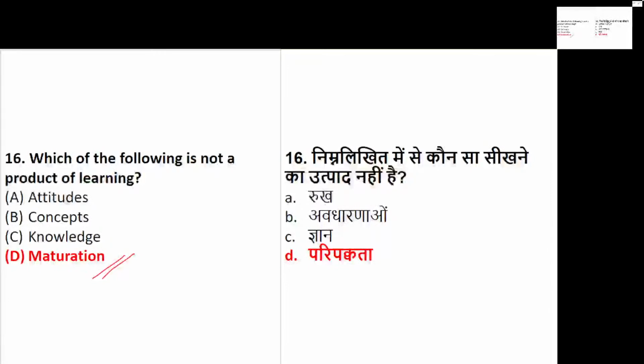Maturity has a lot of concepts to be taken into consideration, but learning does not result into maturity. A person is well learned, well educated, but still he is not matured. So the one which is not a product of learning is maturation.